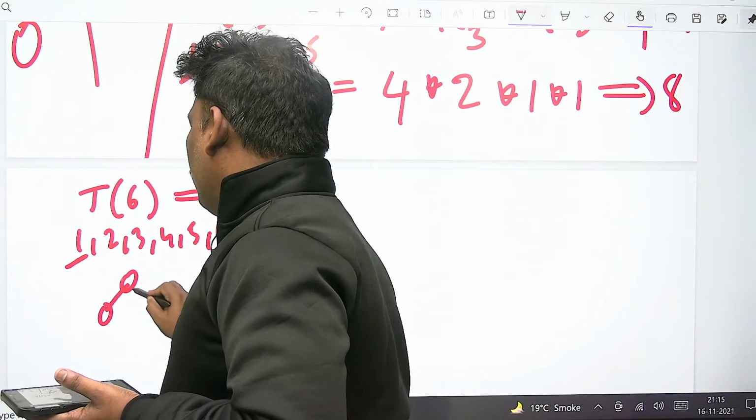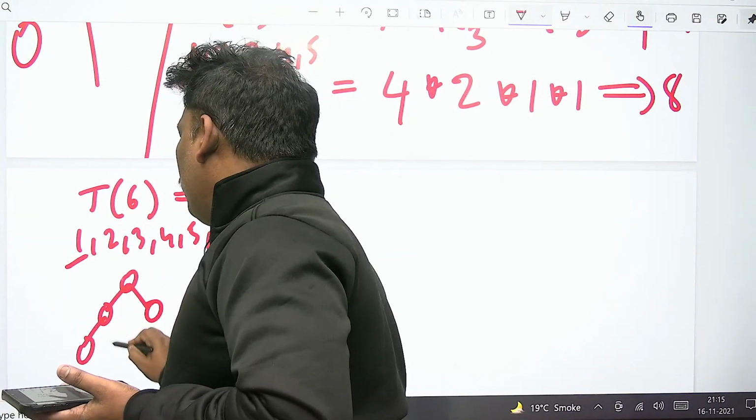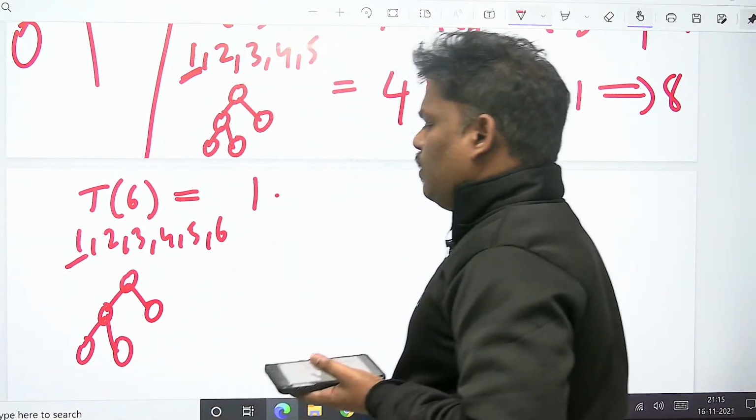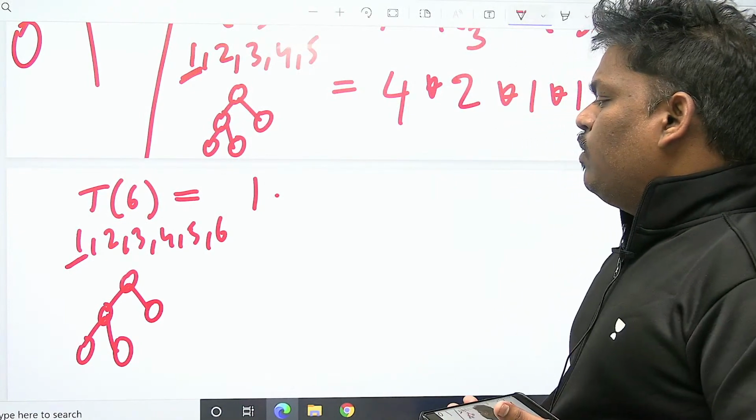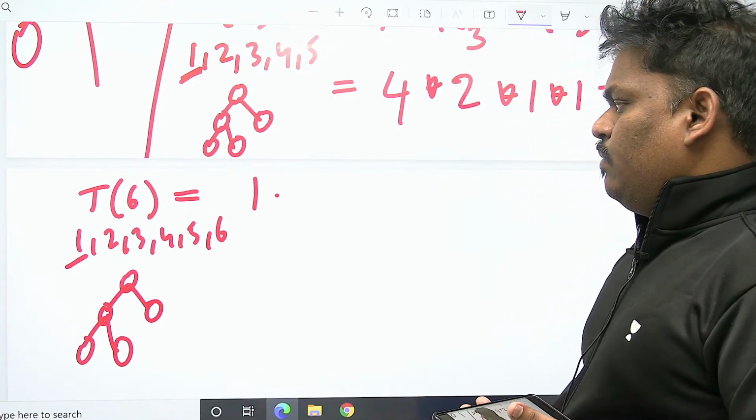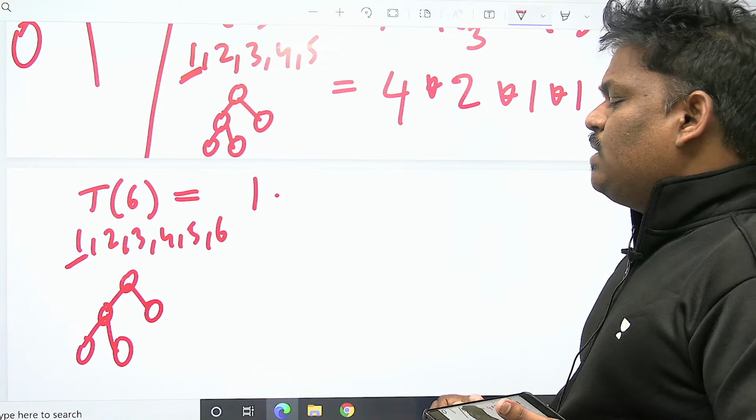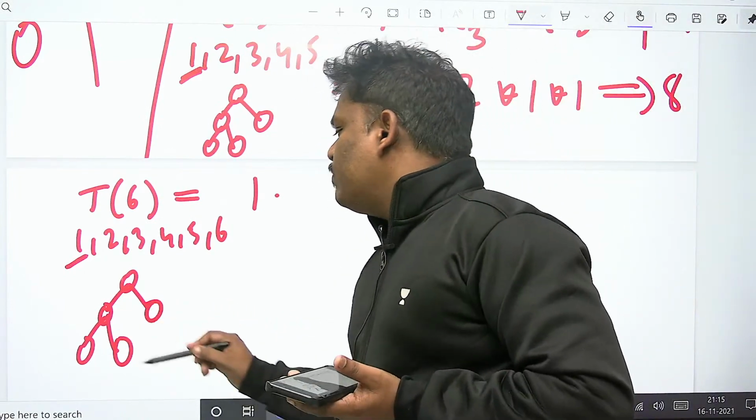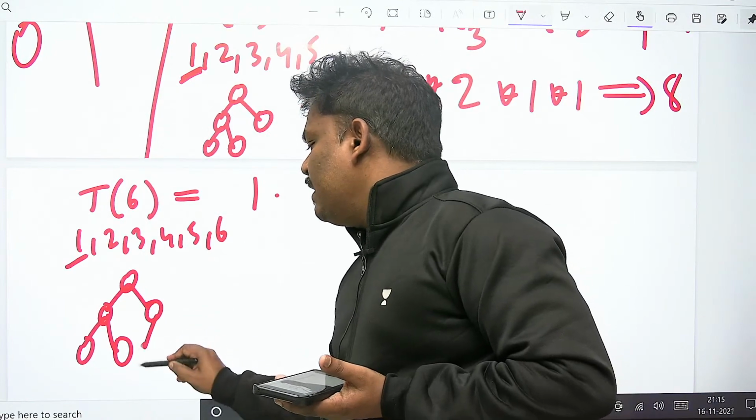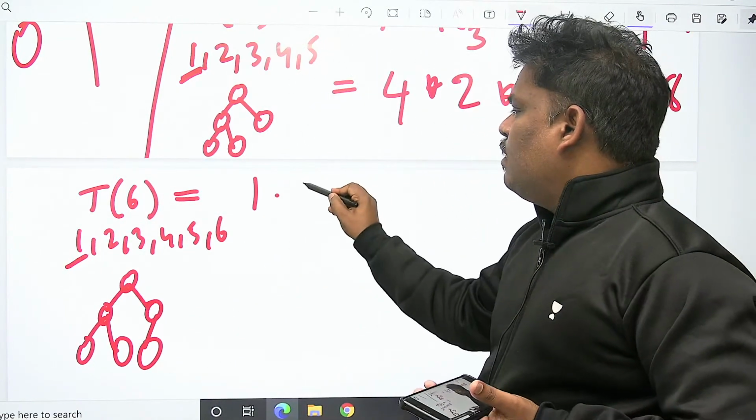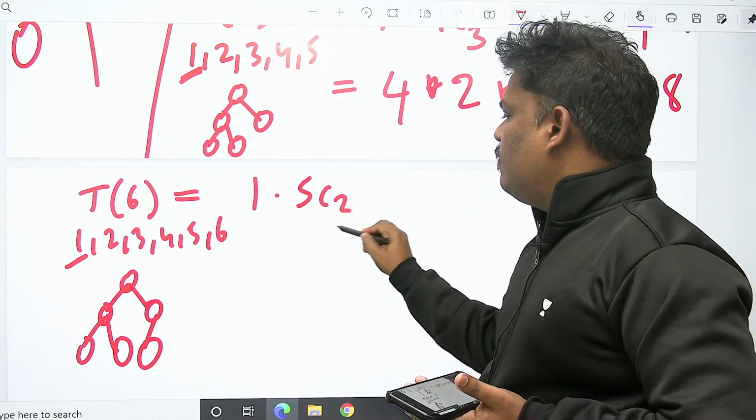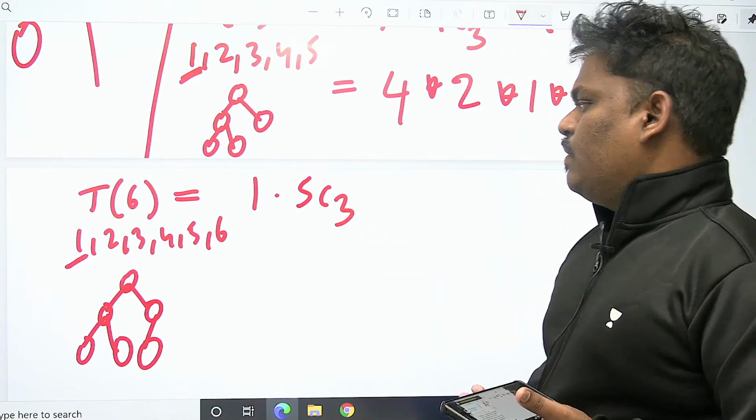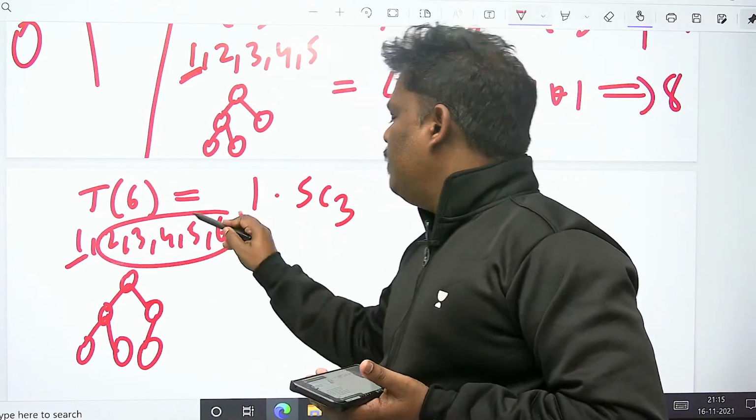So out of 5 people, how many people will go to the left side? Totally 6 people, 1 person is the root, remaining 5 people. Out of 5 people, 3 people on the left side, right? 2 people on the right side. So what is the answer? Out of 5 selecting 3, 5C3.